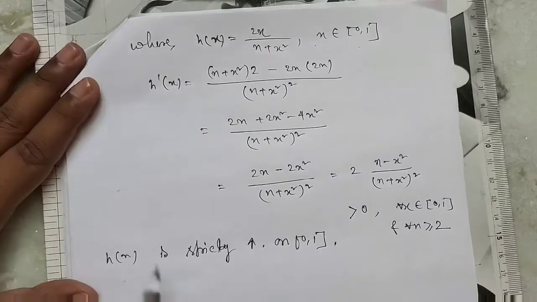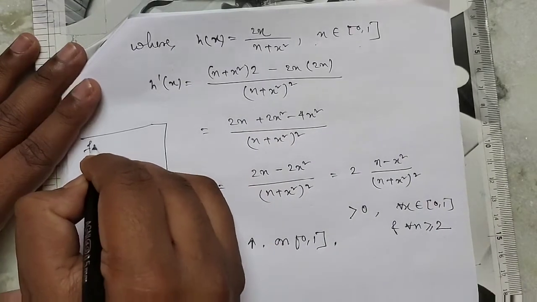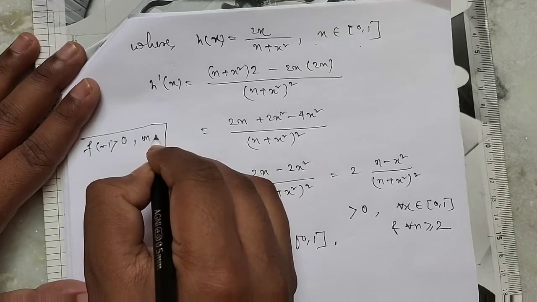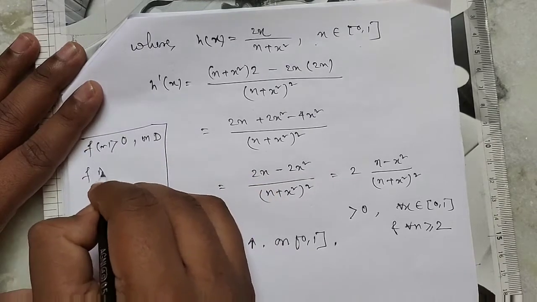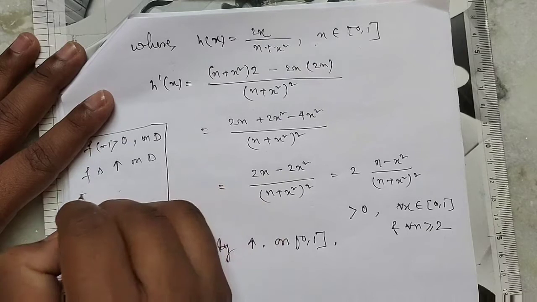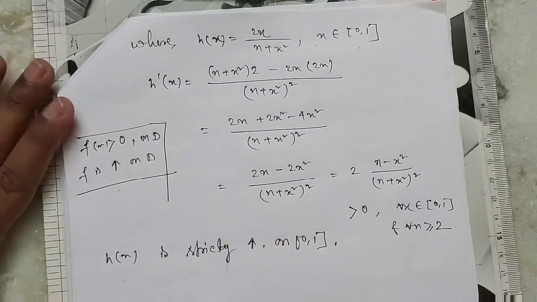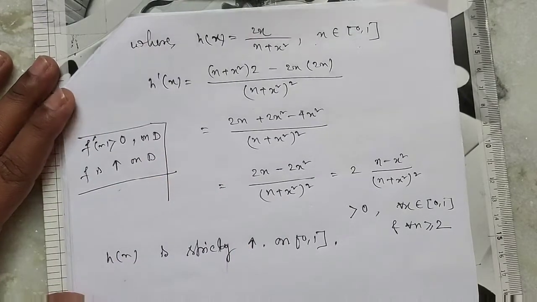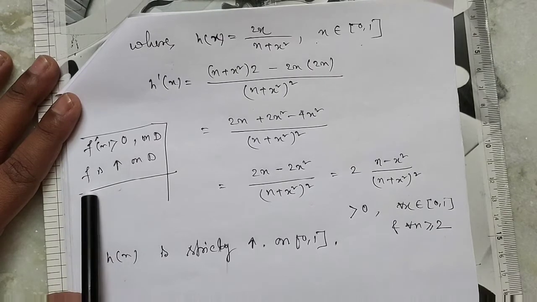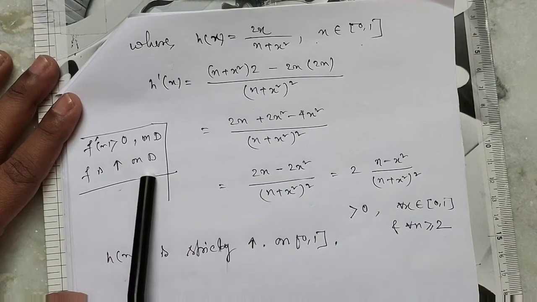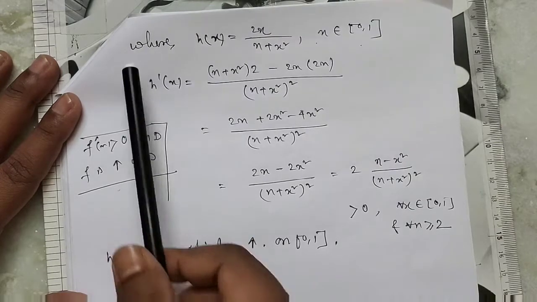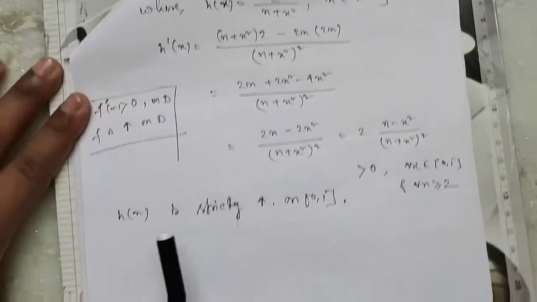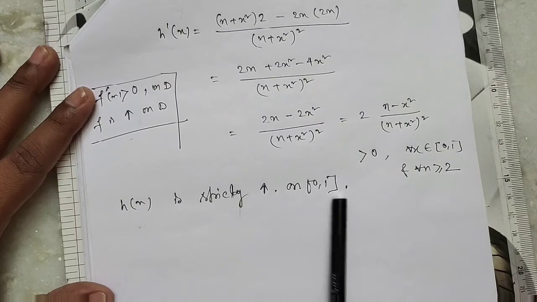Because we know if f'(x) is greater than 0 on D, then f is strictly monotonic increasing on D. Clear? So here h'(x) is greater than 0 on [0,1], then we say h(x) is strictly monotonic increasing on [0,1].